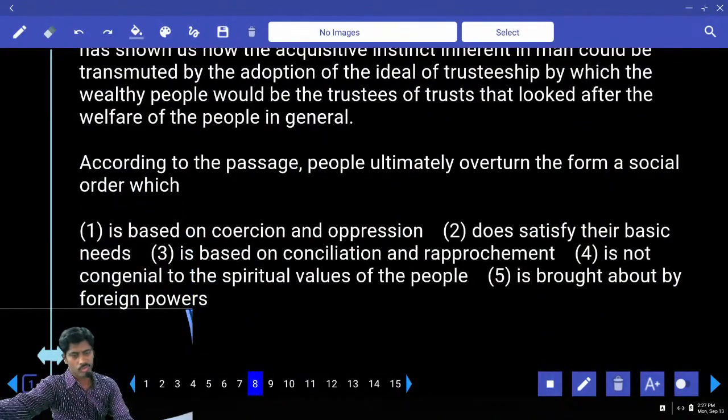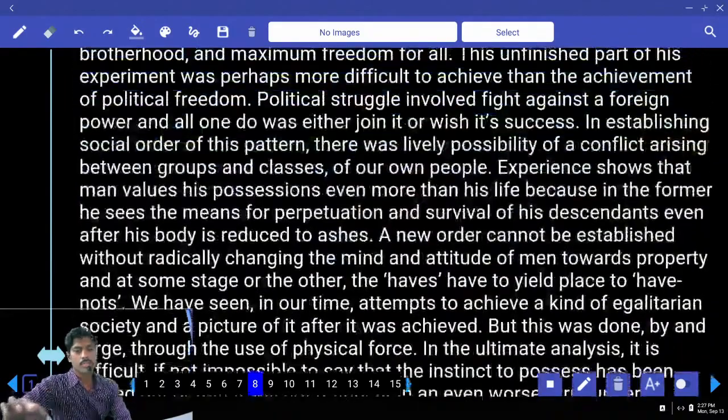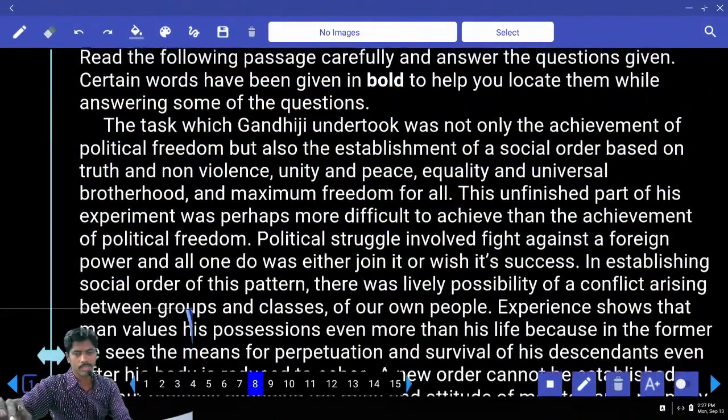Is it by force? No. Satisfy the needs? No. It is based on conciliation, reapproachment maybe. Not comfortable to the spiritual values of the people? No. Let's check social order at the beginning. Where is that?